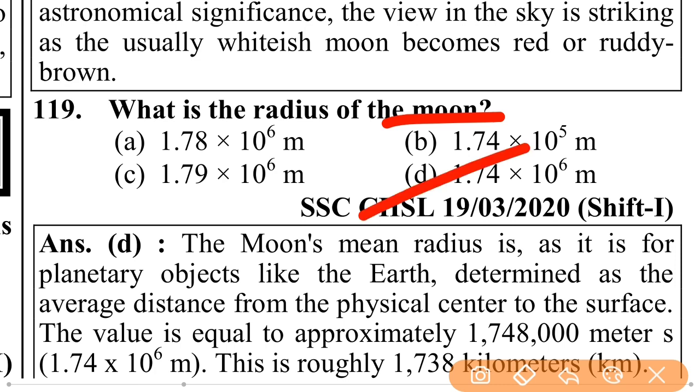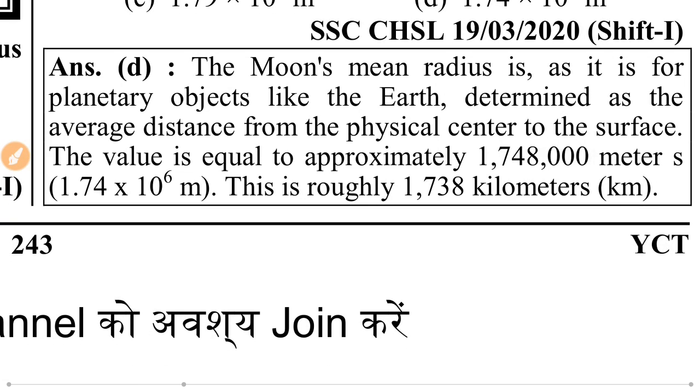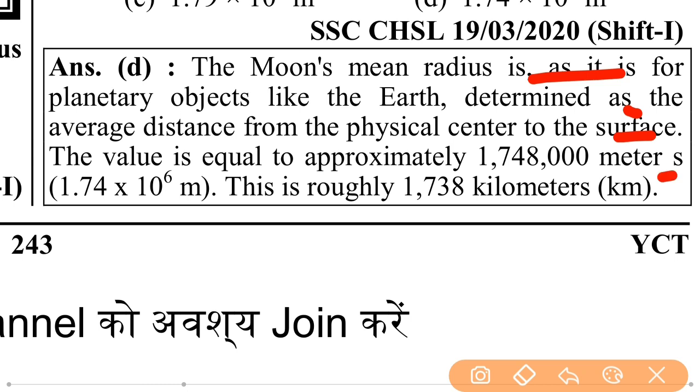What is the radius of the moon? That is 1.74 times 10 to the power 6 meters. The moon's mean radius, as it is for a planetary object like the earth, is determined as the average distance from the physical center to the surface. The value is approximately 17,48,000 meters, 1.74 times 10 to the power 6 meters. This is roughly 1738 kilometers.